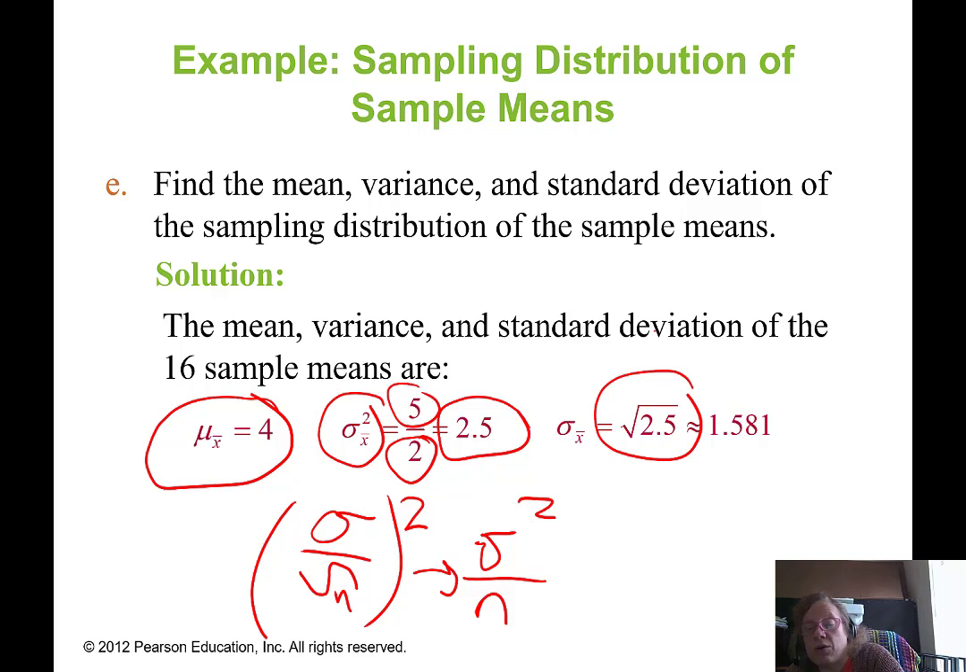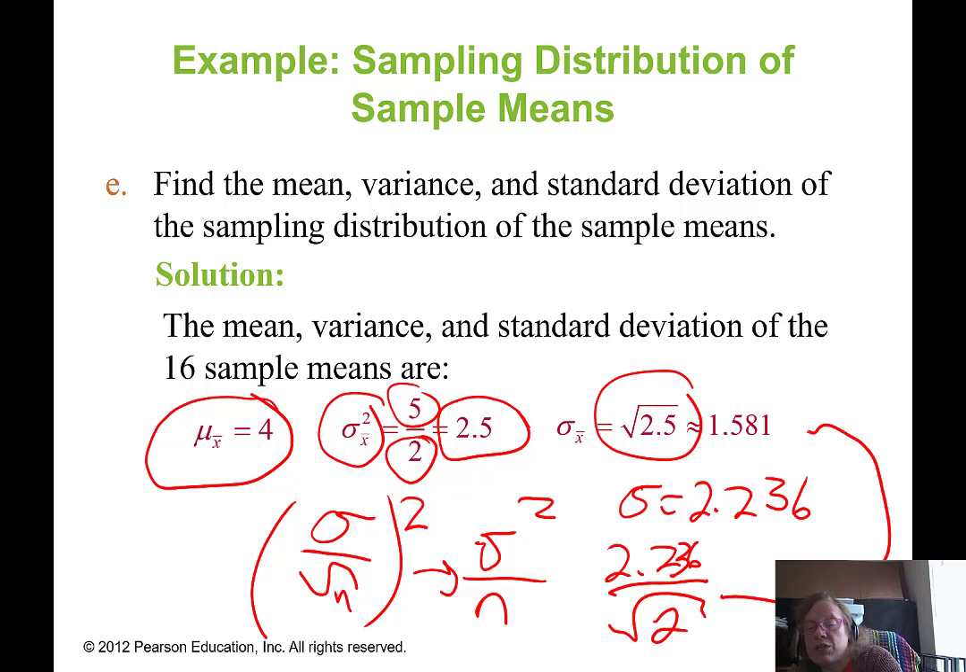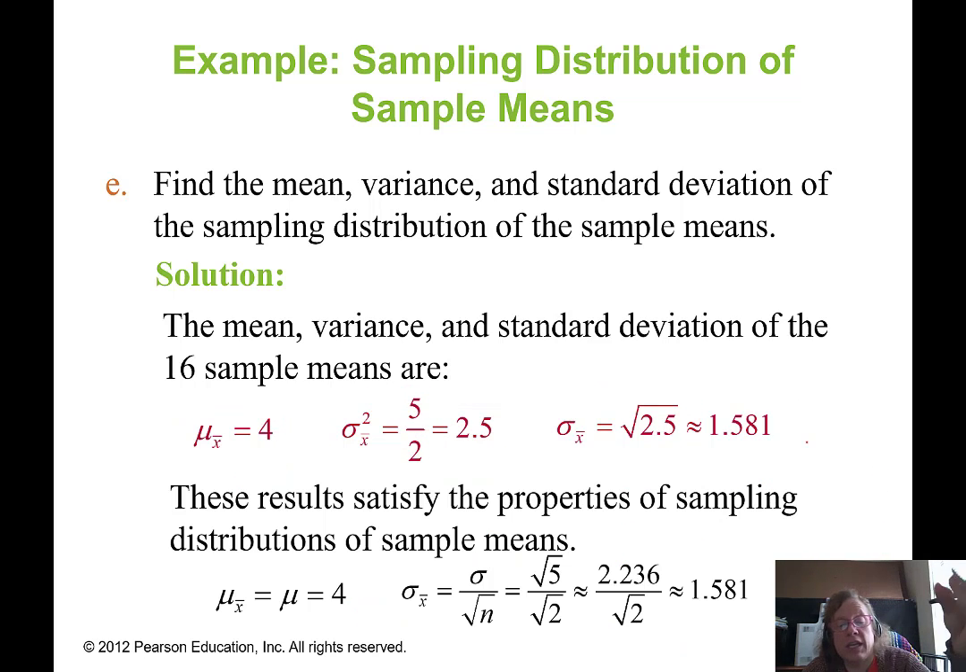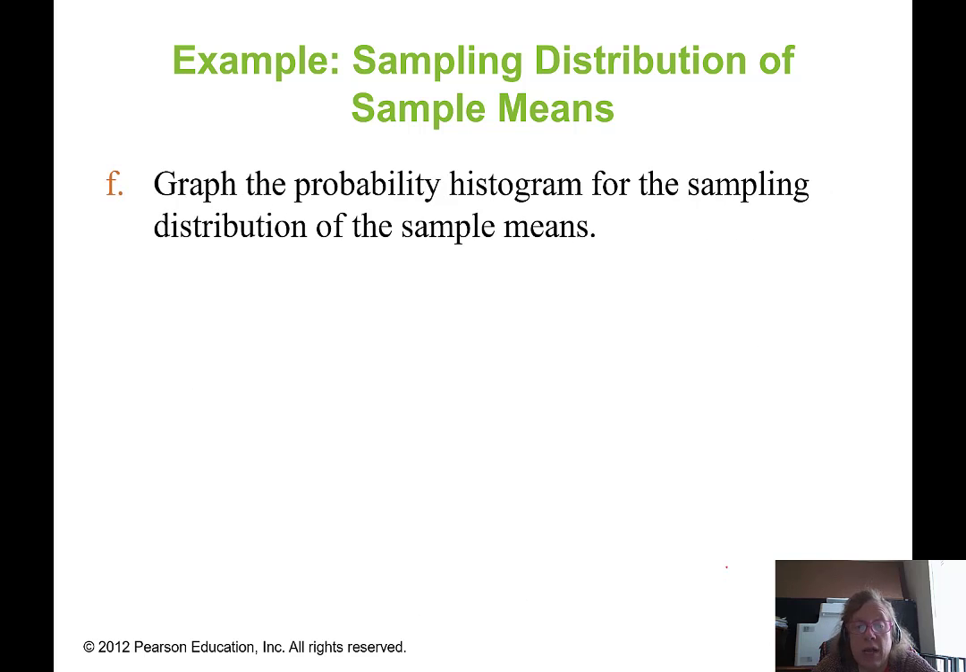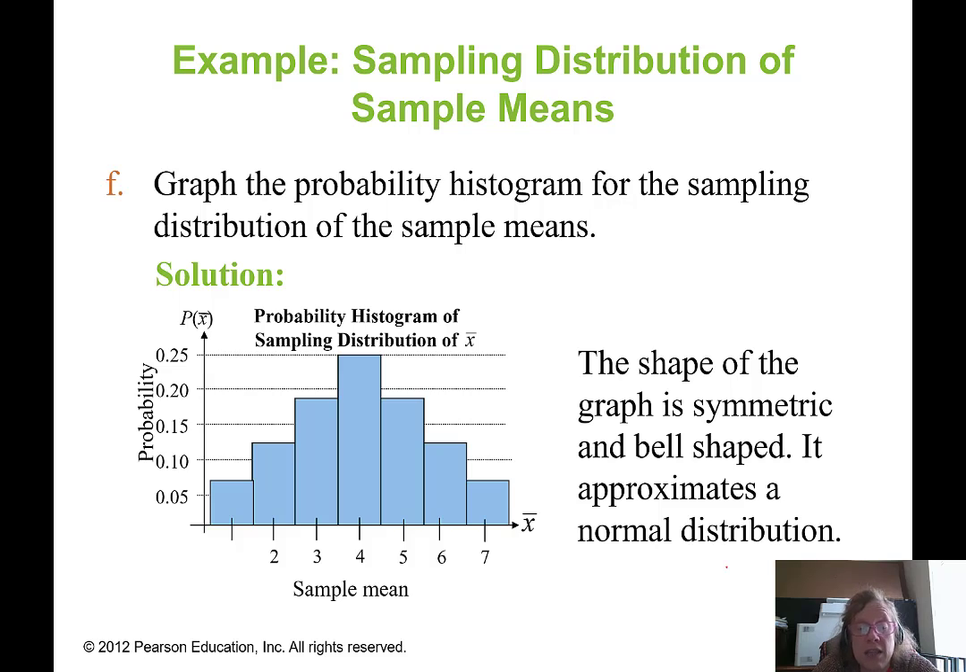We have another option, though. If you recall, sigma was about 2.236. So we also could have taken that 2.236 divided by the square root of 2, and we should have ended up with the same result because that's sigma divided by the square root of n. And actually, if we now look at the results here, we're going to see that that's exactly what we can do. Here's sigma divided by the square root of n. That's square root of 5 divided by square root of 2, 2.236 divided by square root of 2, and so on. Finally, we can graph the probability histogram for the sampling distribution of the sample means, and look at that. It's looking awfully symmetric, awfully bell-shaped. It approximates a normal distribution.